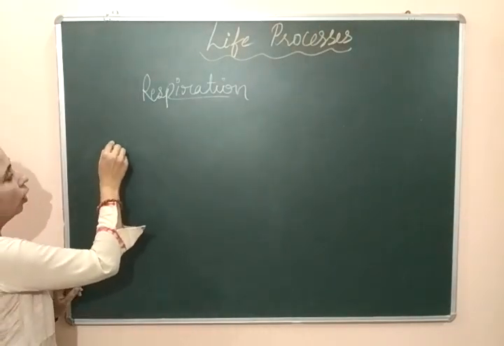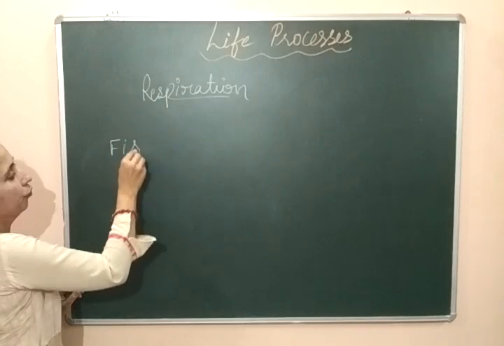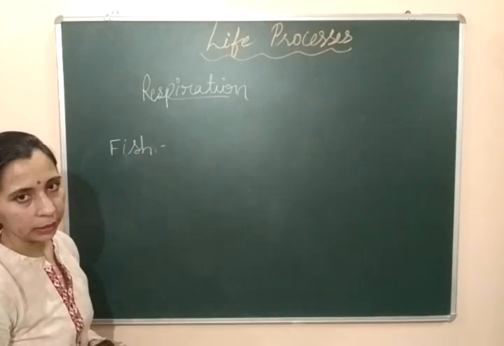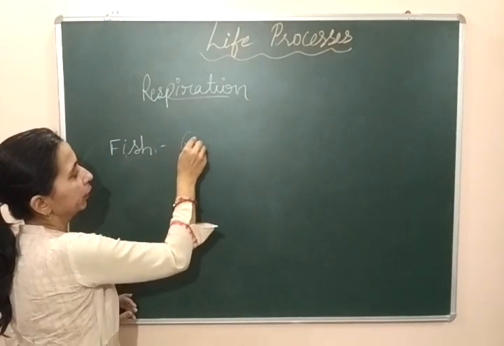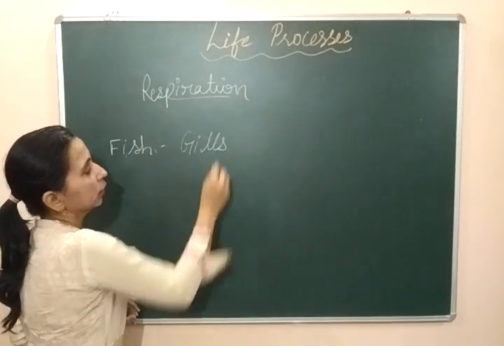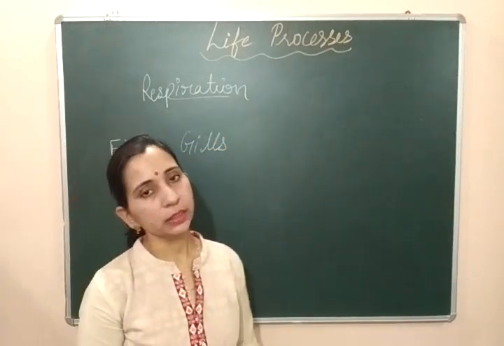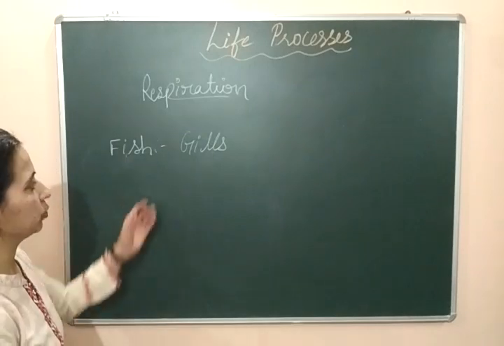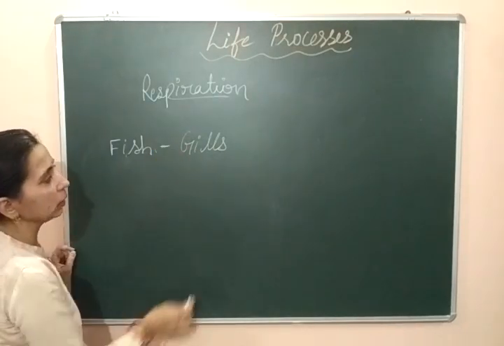In the case of fish, as you all know, is an aquatic organism and it respires through its gills. Fish, that is an aquatic organism, respires through gills. Means the respiratory organs that are present in fishes are gills.